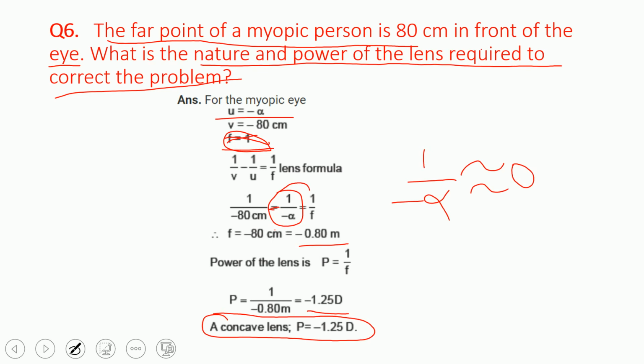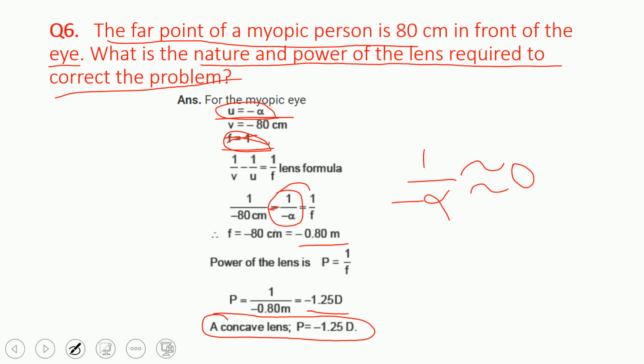Here you have to understand, got it well? We have to take u as infinity. The object must be taken at infinity. Object distance is infinity, and the image distance is minus 80 centimeters, you have to take.